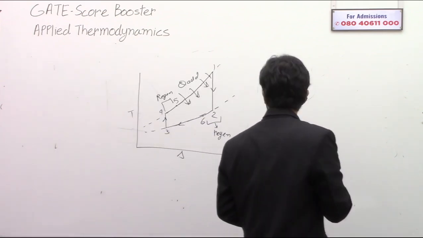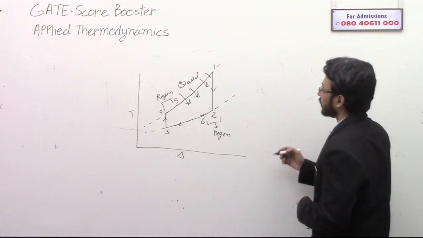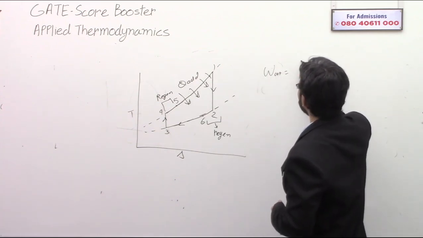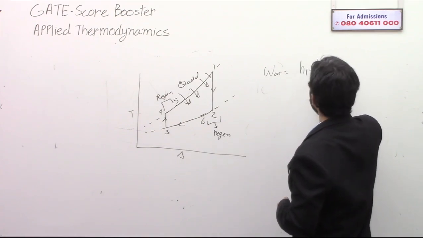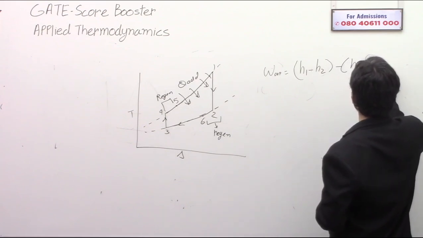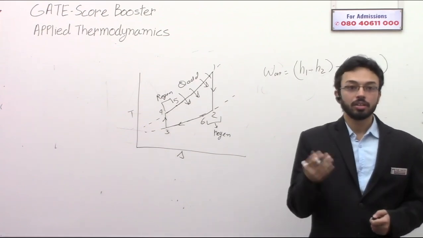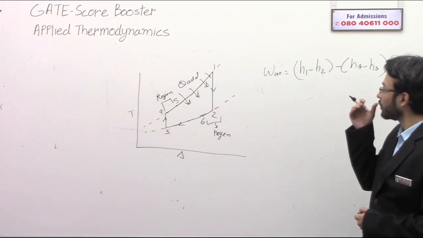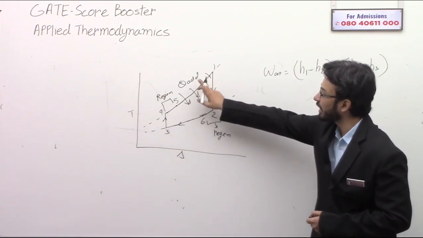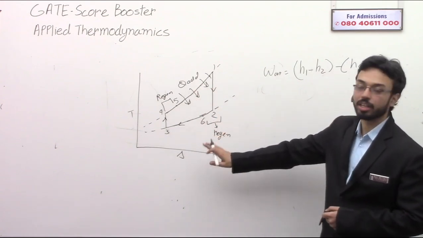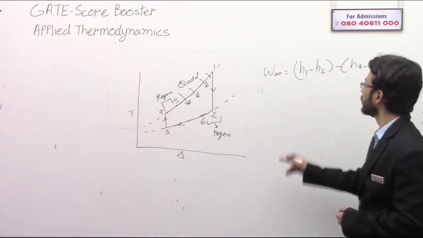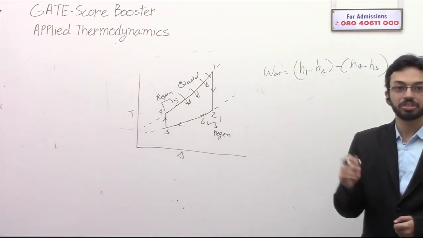So you can see the work output is given by H1 minus H2 minus (H4 minus H3). And this is not going to change no matter if there is regeneration or not, because regeneration is going to affect the heat added and the heat rejected only. So work is not going to be affected by the regeneration.